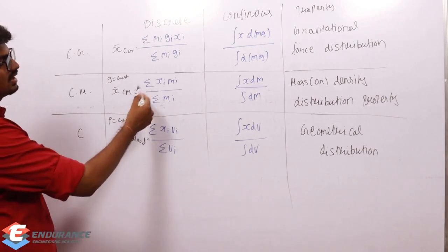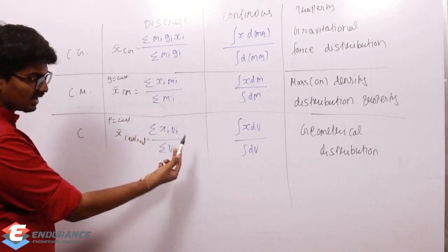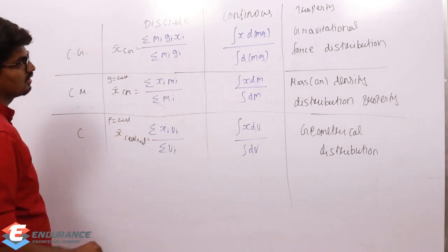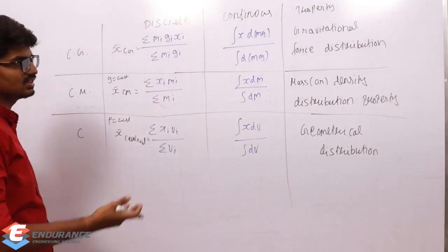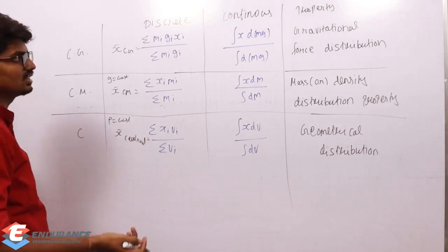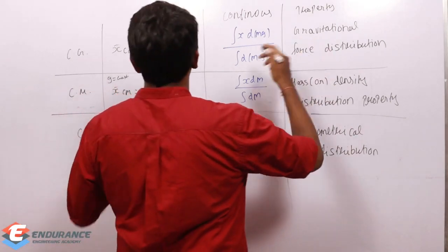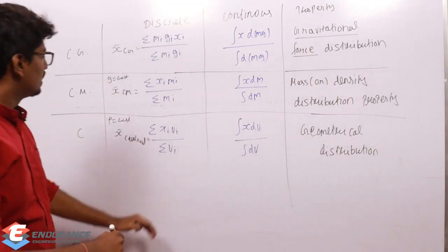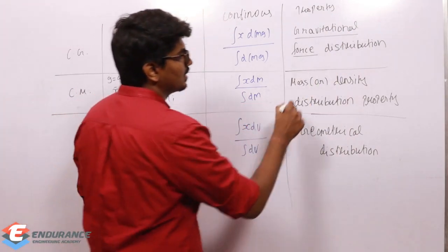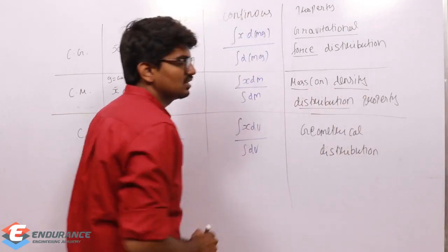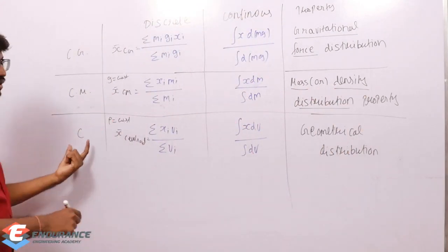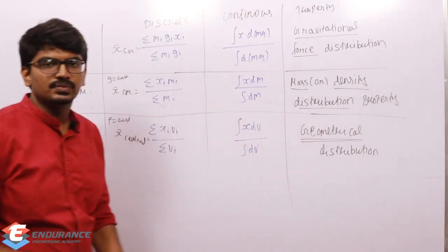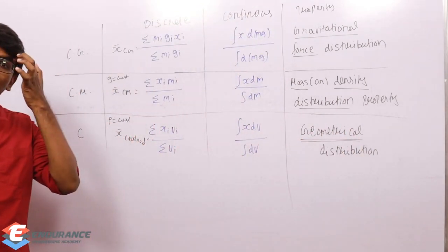So simply summation of x into mi by summation of mi, here summation of x into vi by summation of vi, and for a continuous distribution I will be using integration. Now, by property: center of gravity represents the gravitational force distribution, center of mass represents the mass or density distribution, and last but not least, the centroid represents the geometrical distribution. So I hope it is clear now.